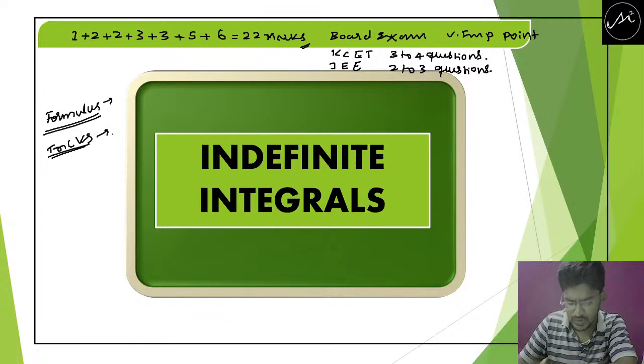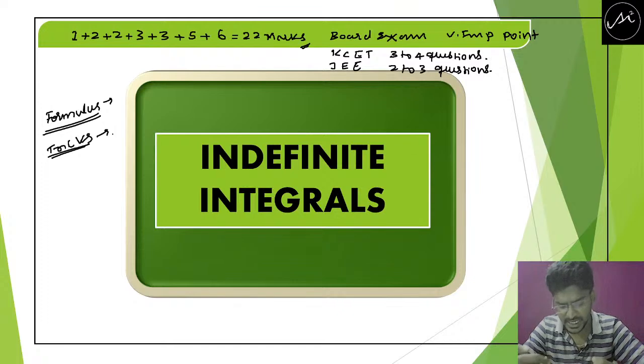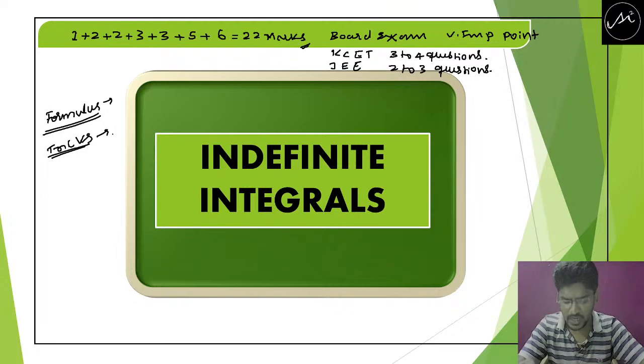Tricks I will teach you, don't worry, so that when you combine both formulas and tricks, you can score good marks. This chapter is not a theoretical chapter. It is almost 99% a problematic chapter, so it is going to be very interesting. Don't worry, I will give some tricks. I will solve so many problems so that you feel it is easy whenever you solve problems in this chapter.